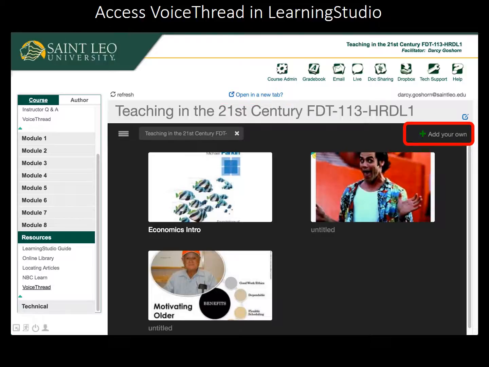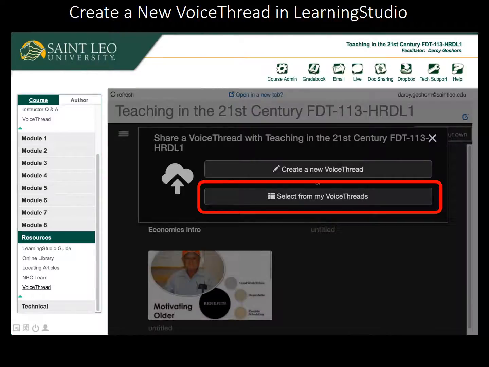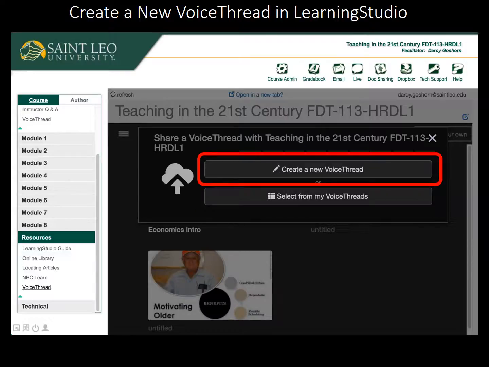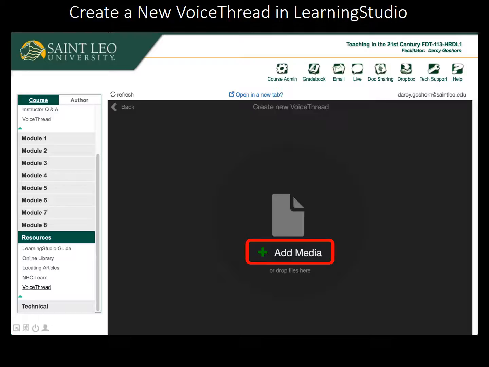Let's create a new VoiceThread. Click the Add Your Own button on the right. You have two options. You can select an existing VoiceThread that you've already created, or you can create a brand new VoiceThread. Let's click the Create a New VoiceThread button to start from scratch. Now we have to add our visuals or documents. Click the Add Media button.